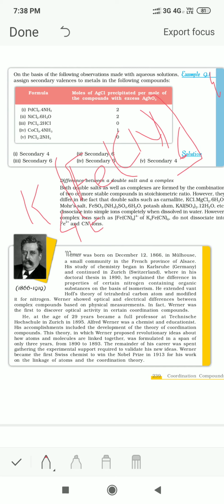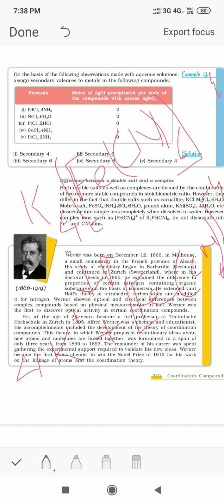When this ionizes, it will form 4K+ and [Fe(CN)6]4-.